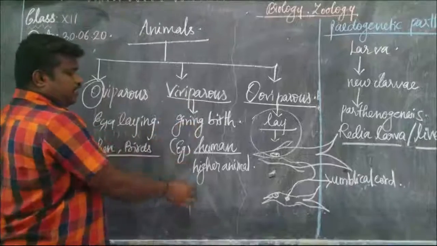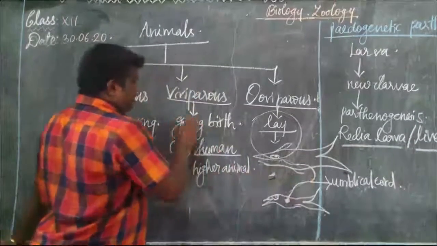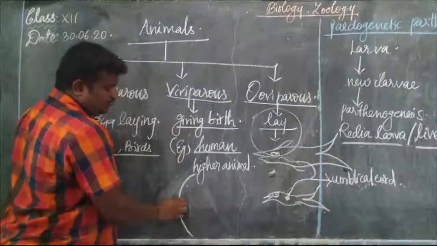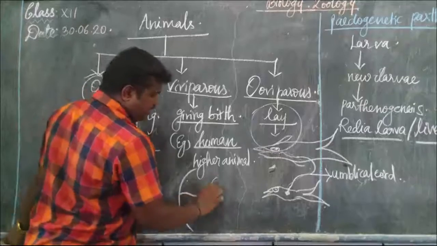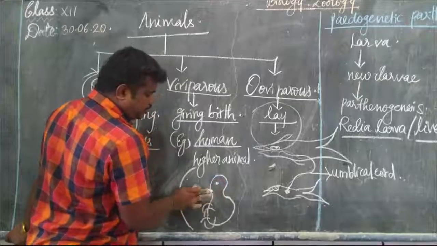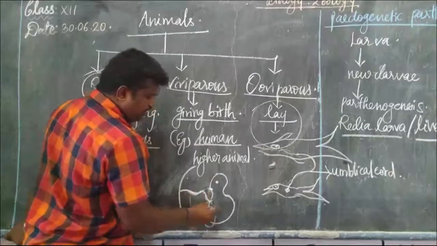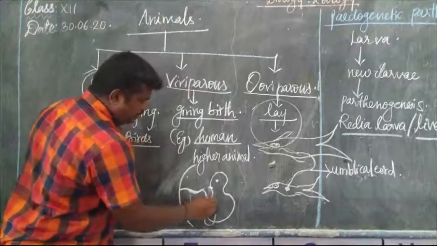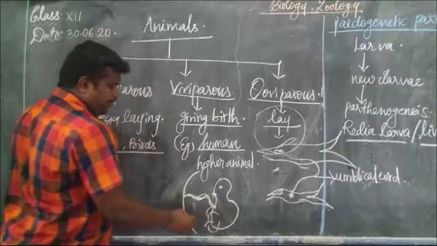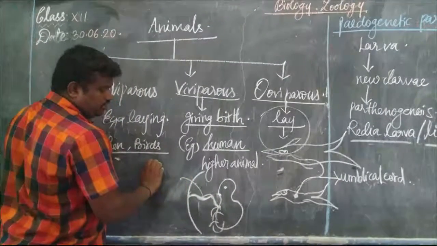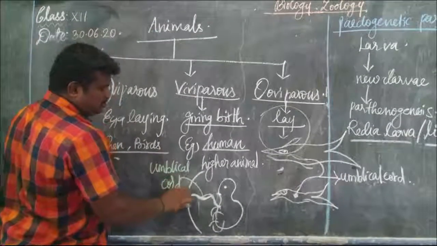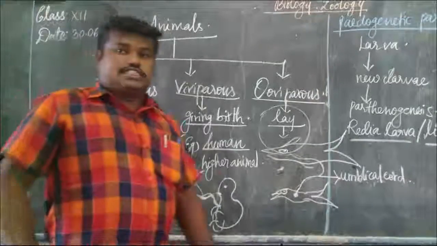In viviparous animals, the mother's womb is attached to the embryo at the navel. This is the connecting link between mother and embryo, also known as the umbilical cord. Okay, so that's all. Thank you, students.